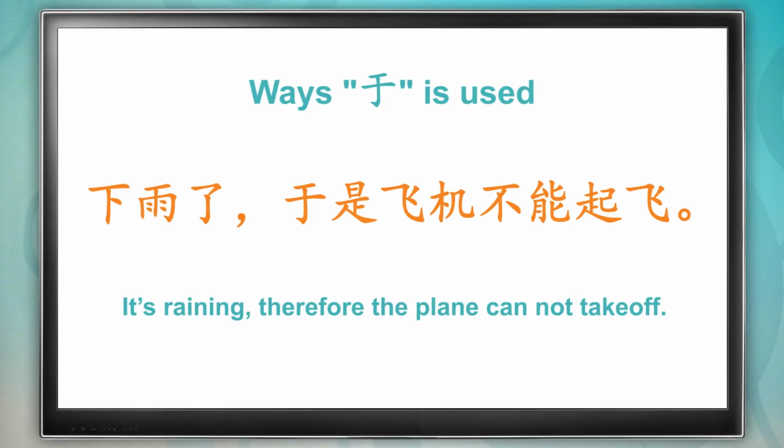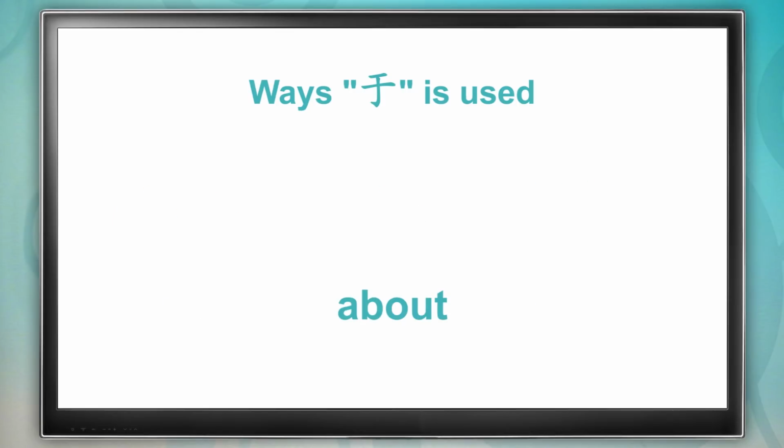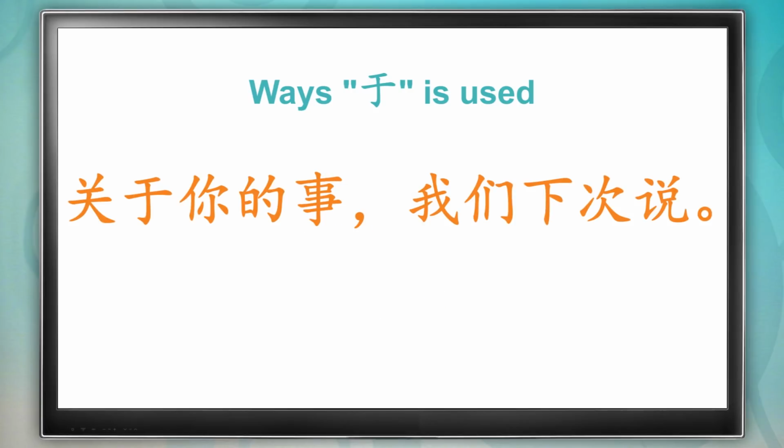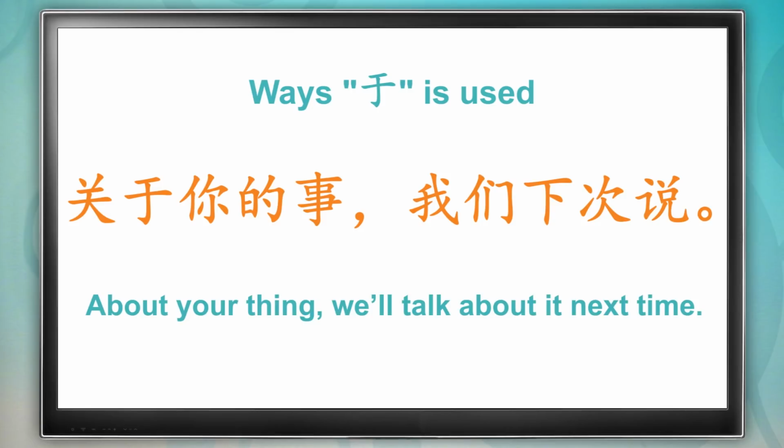Another preposition word that you will use often is about. In Chinese, this is 关于. Let's use it in a sentence. Say it with me. 关于你的事，我们下次说。This means about your matter, or more casually, about your thing. We'll talk about it next time.